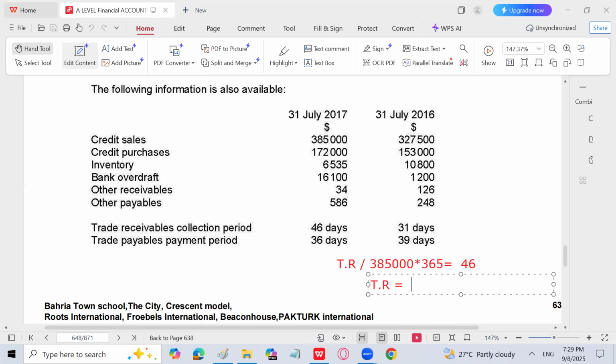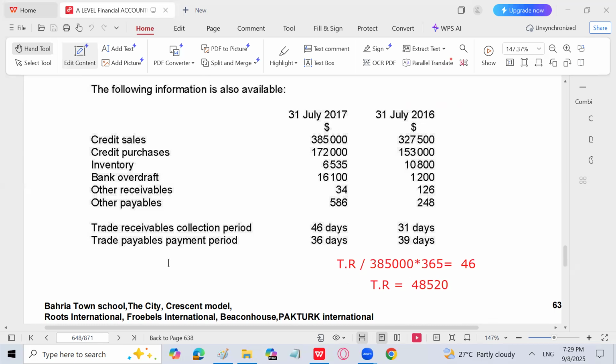It's quite simple. 46 divided by 365 multiplied by 385,000. So 48520 is going to be the amount of the trade receivables.